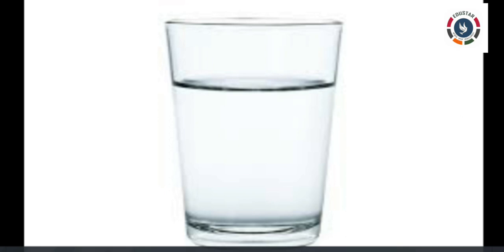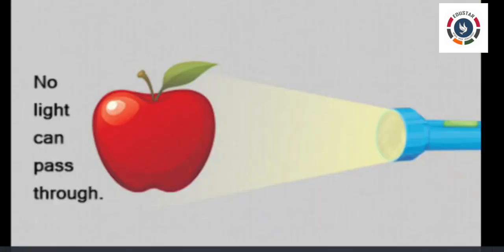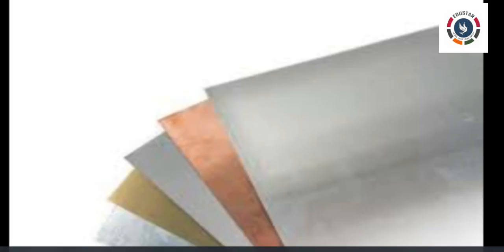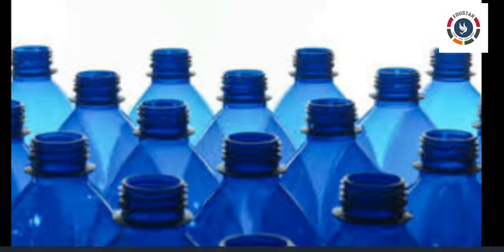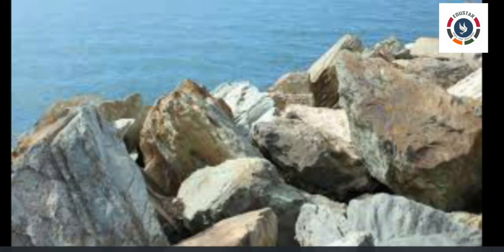These are examples of transparent objects. Objects that do not allow any light to pass through them are called opaque objects. As a result, we cannot see through them. When light falls on the opaque object, its shadow is formed on the other side of it. Wood, sheets of metal, book, wall, plastics, rocks are examples of opaque objects.